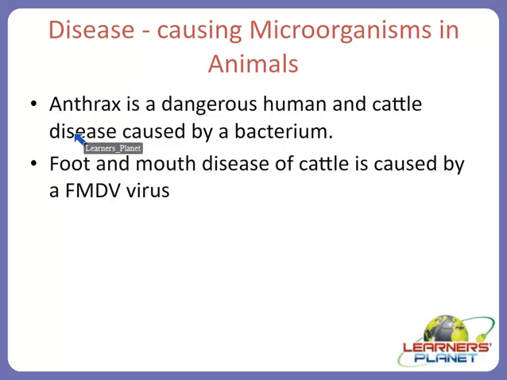Now, diseases could be caused even in animals. For example, anthrax. Anthrax is a very dangerous disease. It is found in human beings as well as in cattle. Besides these two, goat, sheep and horse could also be victims of such a bacteria. The bacteria which causes this disease is Bacillus anthracis, and it is generally life-threatening too. It may attack the host in various ways.